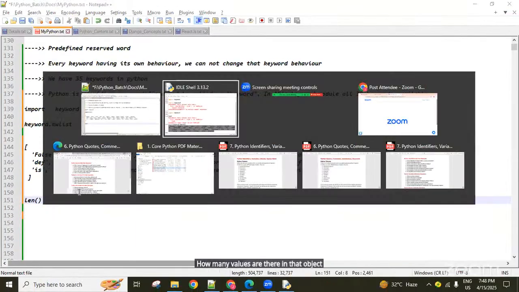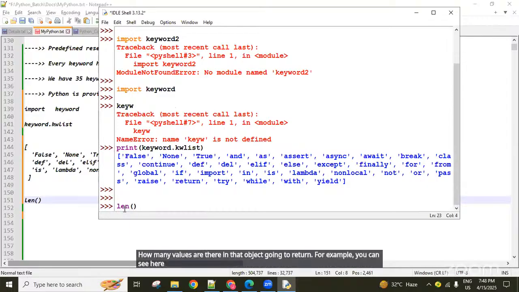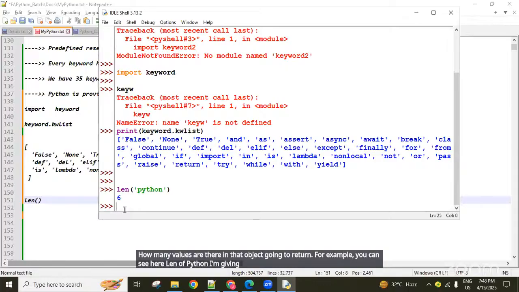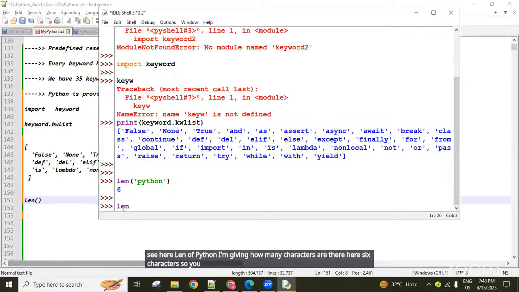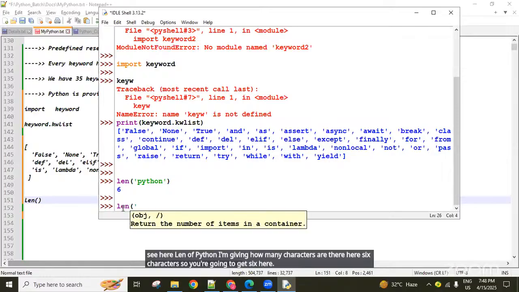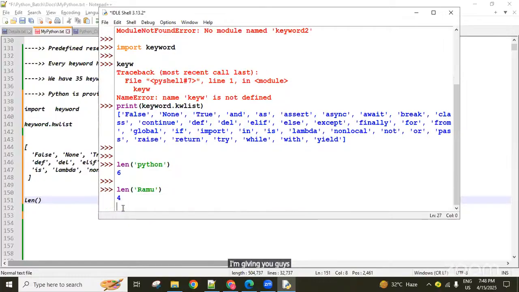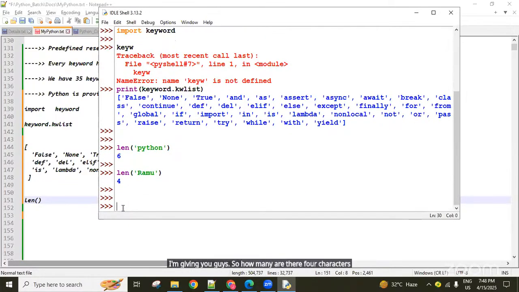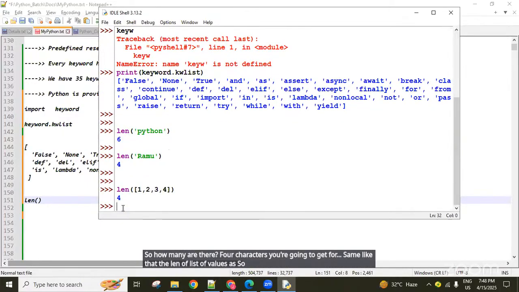For example, len of "Python": how many characters are there? 6 characters, so you are going to get 6. Len of "Ramu": how many are there? 4 characters, you are going to get 4. Same like that, len of a list of values, you can give like this. How many values are there here?